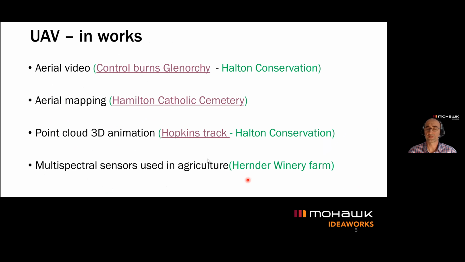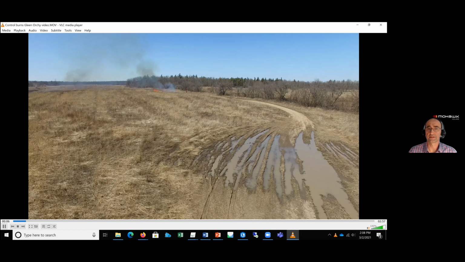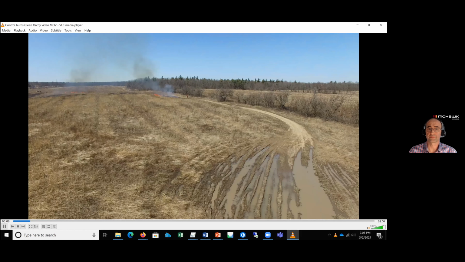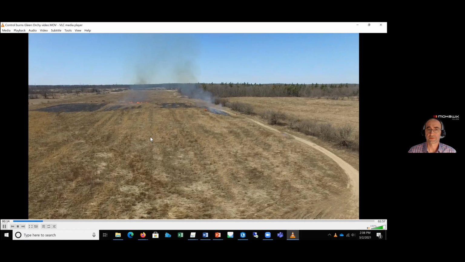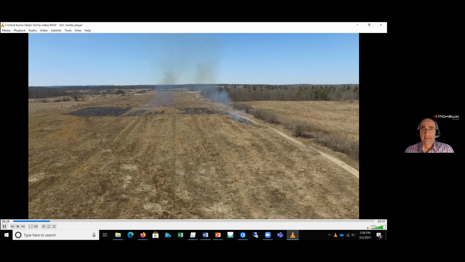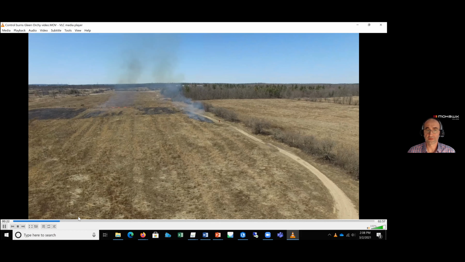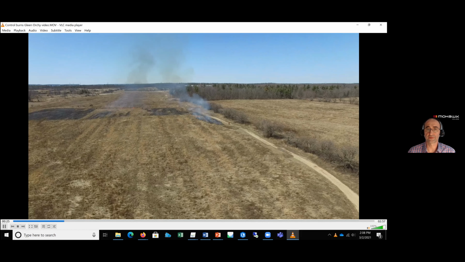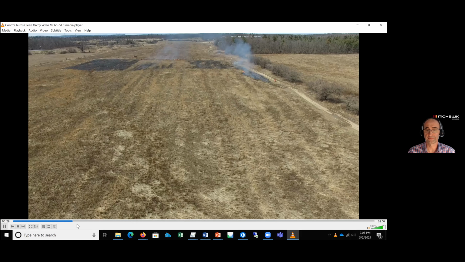record the video of the controlled burns in Glen Orchy Conservation Area. This is actually behind the Oakville Hospital in Oakville, north from Highway 5. So this was one of the first small projects done. And we were using the Phantom 3 Pro drone. We actually have the Phantom 3 Pro and Inspire 1, the 2 drones in our department at this time.